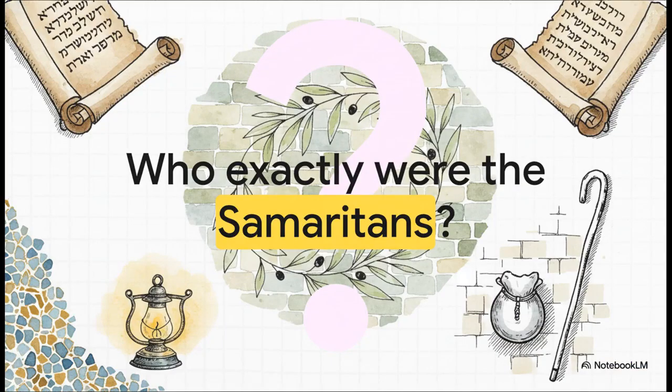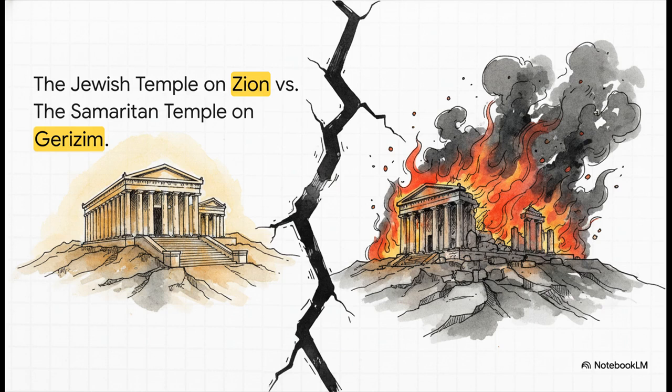We've all heard of the Good Samaritan, right? But it's so easy to forget why that phrase was such a shocking, even offensive oxymoron to a first-century Jewish listener. Who exactly were the Samaritans? To answer that, we really have to look at a tale of two temples.